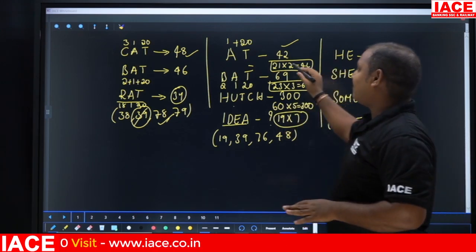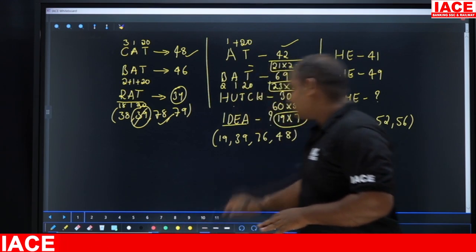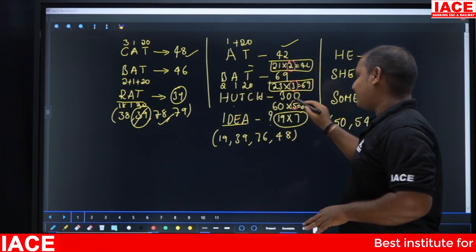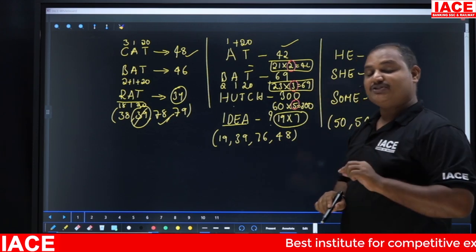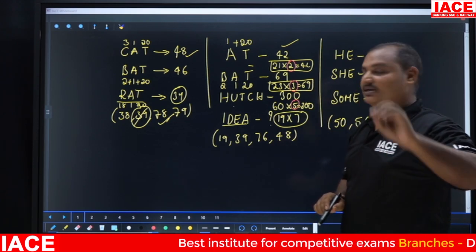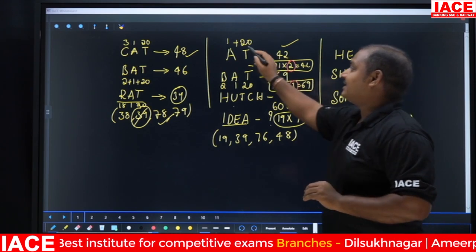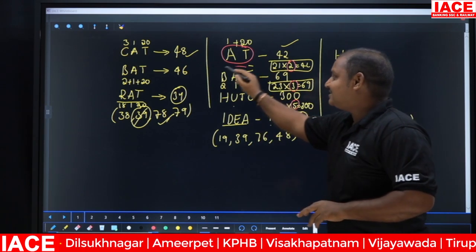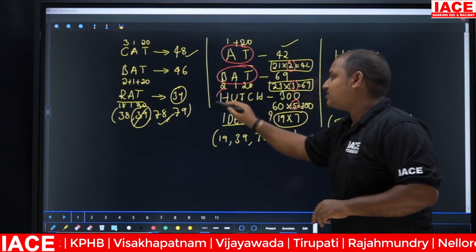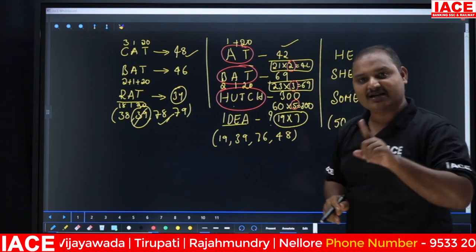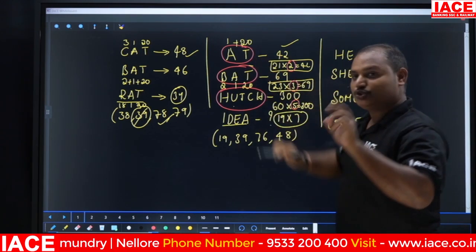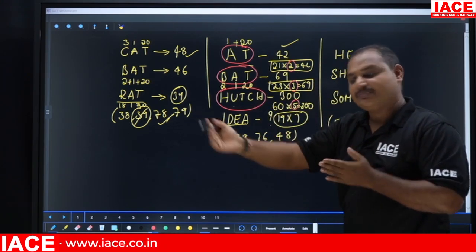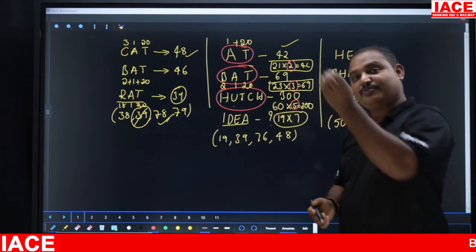See here, I have multiplied with 2 here. Here I multiplied with 3. Here I multiplied with 5. Why have I multiplied with 2, 3, 5? These are not prime numbers. How I have multiplied with 2 means, AT is having 2 letters, BAT is having 3 letters, H is having 5 letters. Understood? AT is having 2 letters, that's why multiplied with 2. BAT is having 3 letters, that's why multiplied with 3. H is having 5 letters, that's why multiplied with 5.